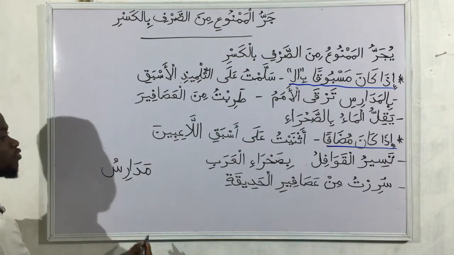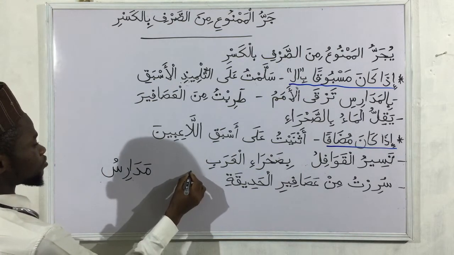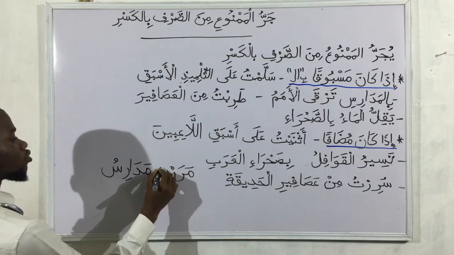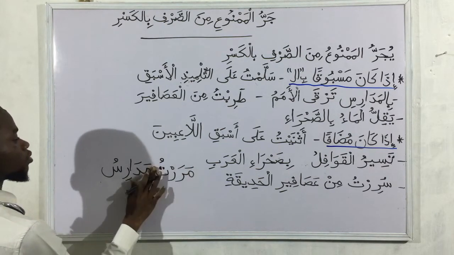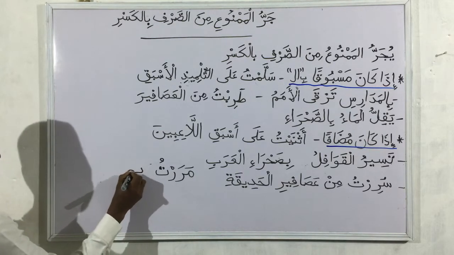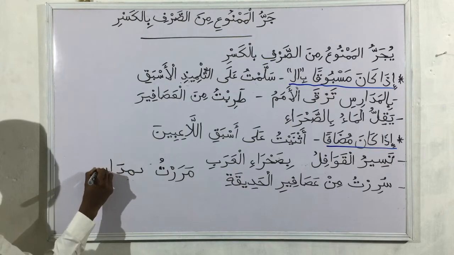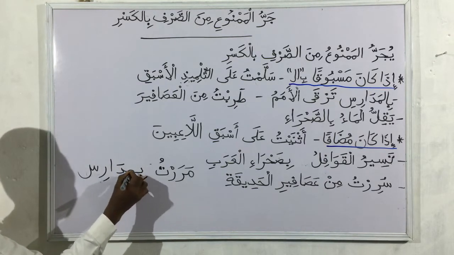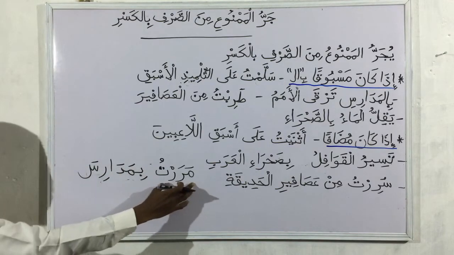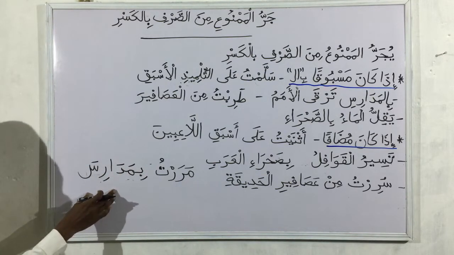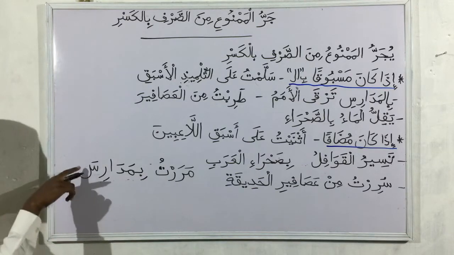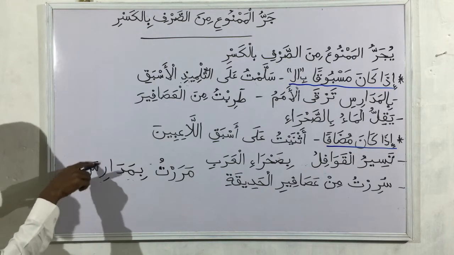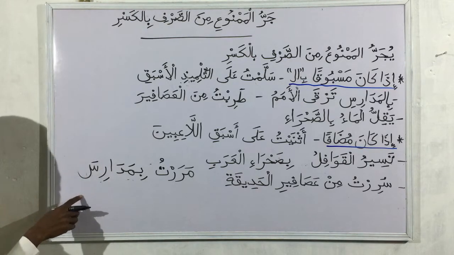Now, if it is in the jarr state, marartu bimadarisa. Why? Because it is mamnu' min al-sarf, so the kasrah will not be there in the majrur state; fatha will represent the kasrah.